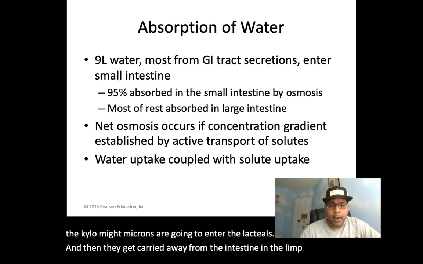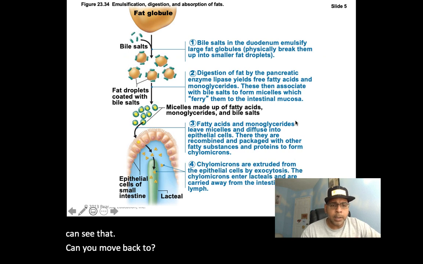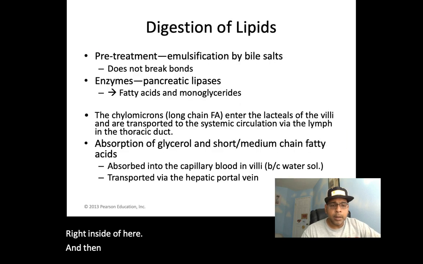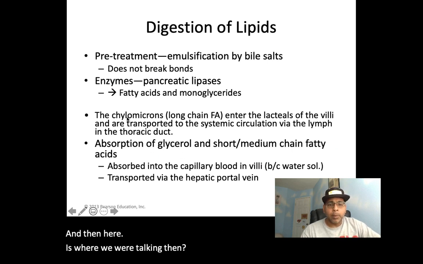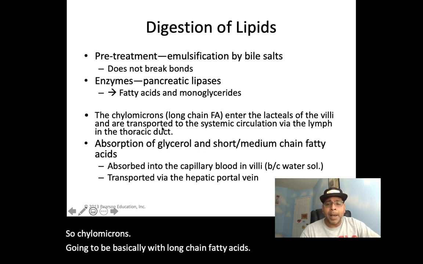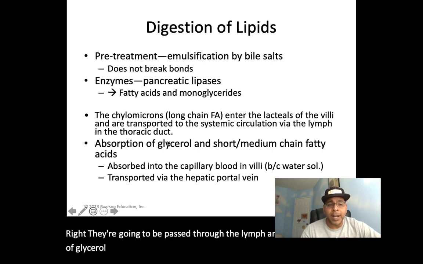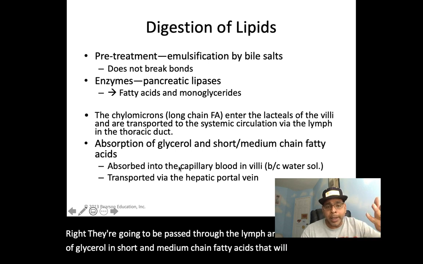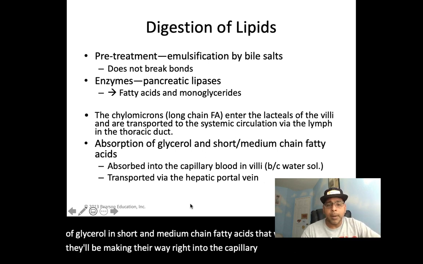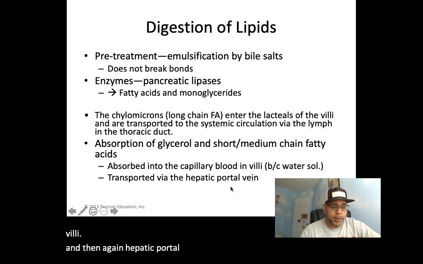So here you can see the process right inside of here. And then here is where we were talking about chylomicrons, with long chain fatty acids, passed through the lymph. Then we talk absorption of glycerol and short and medium chain fatty acids. They'll be making their way right into the capillary blood in the villi, and then again the hepatic portal vein, hepatic portal circulation, as we saw there.